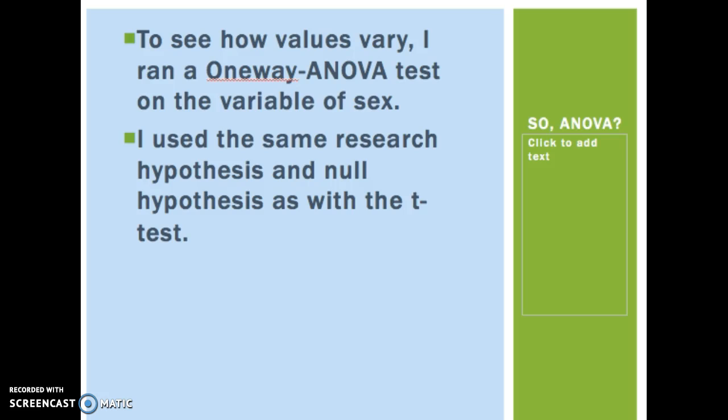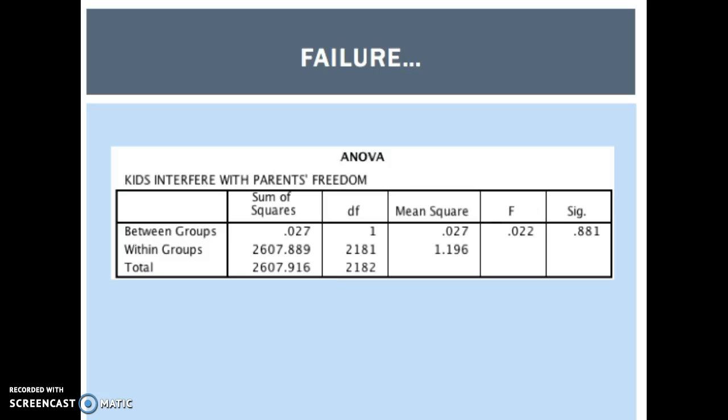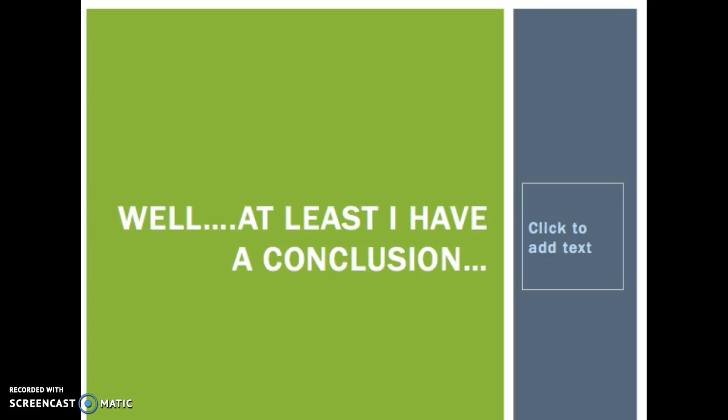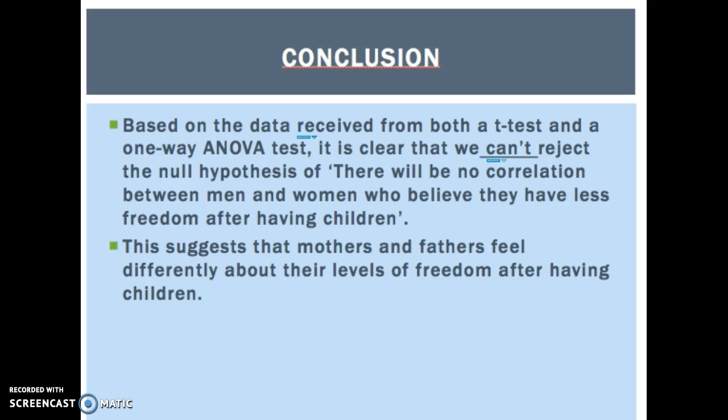I ran an ANOVA test as well to see how the values vary between the t-test and an ANOVA. I used the same research hypothesis and null hypothesis as with the t-test. Once again, we failed to reject the null hypothesis with a sig value of 0.881, far above the level of 0.05. Even though it's not going so great, at least I have a conclusion.